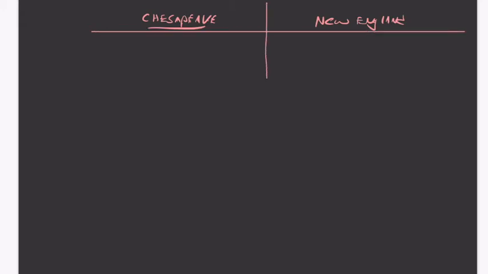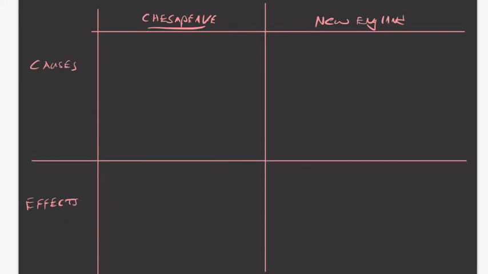So we think about some things that led to these different societies. If we were writing this, we might make some kind of brainstorming chart. We can put up here the two regions, the Chesapeake and New England, and make a little line there. Then over on the left-hand column, we could put causes and effects. We want to be able to look at these and not just identify them, but also, if we were to write this essay, explain the connection between the causes and effects, how the causes led to the effects.